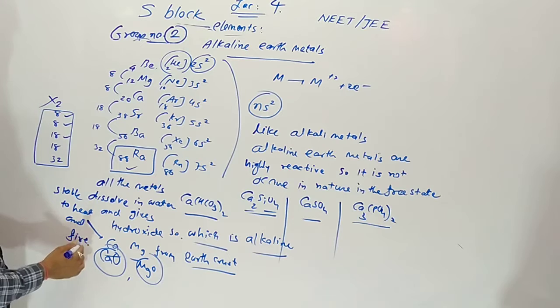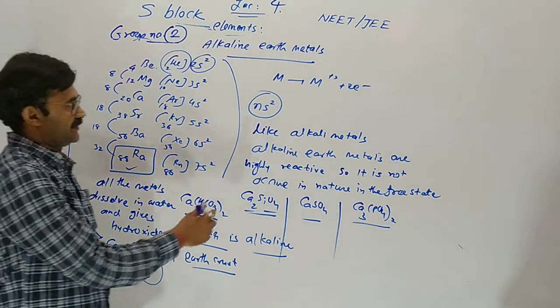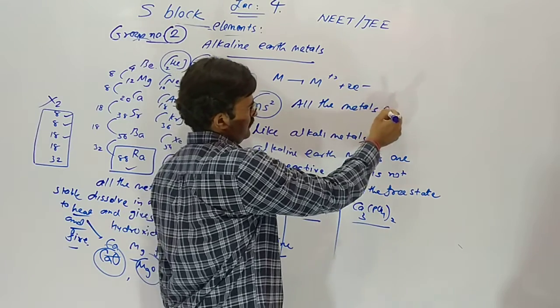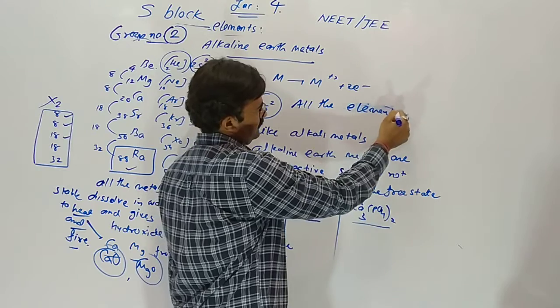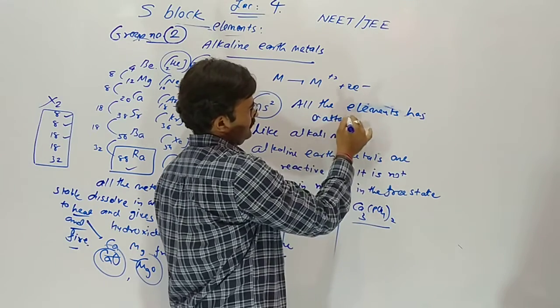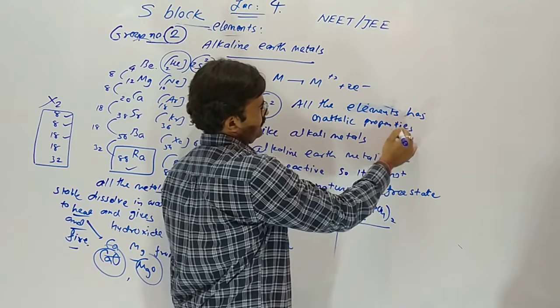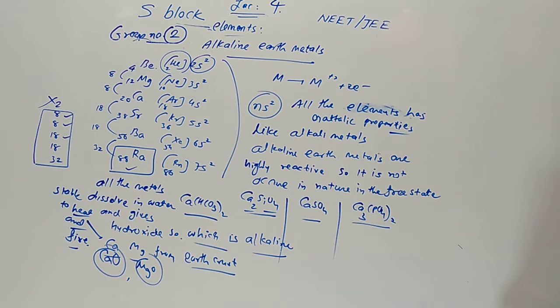In the presence of fire, they do not decompose; they are highly stable. And all the elements have metallic properties like group number 1 elements.